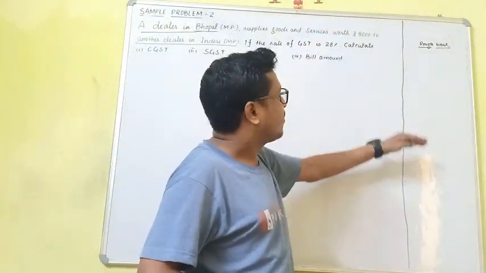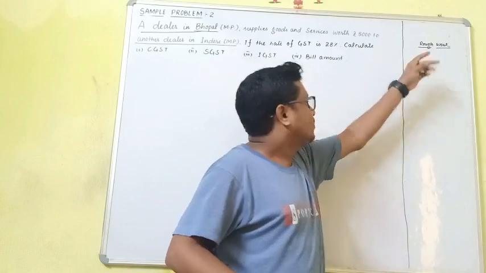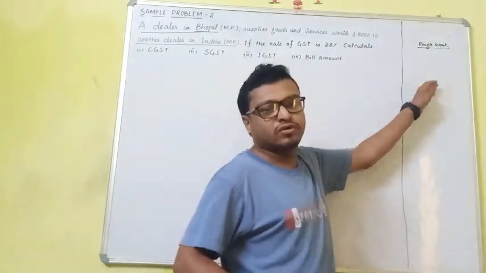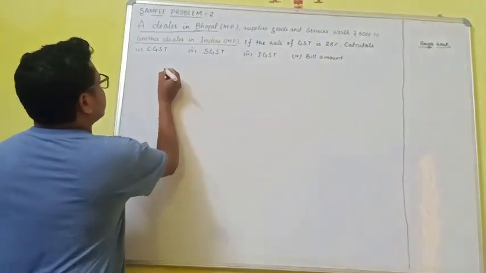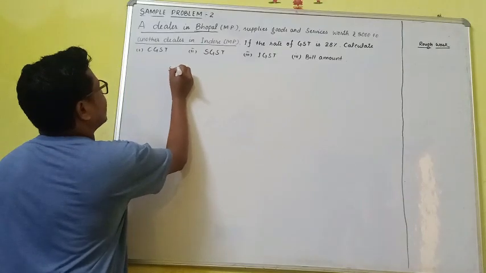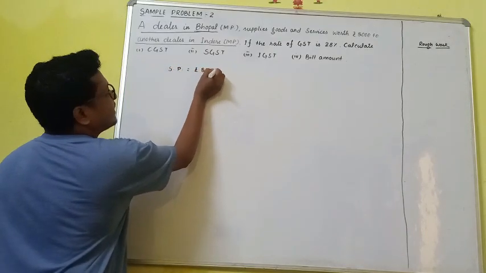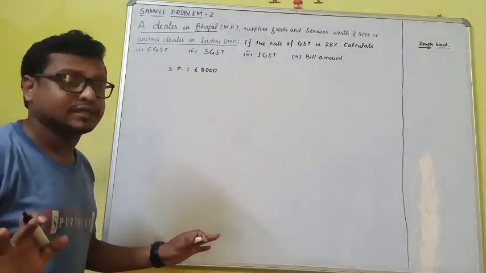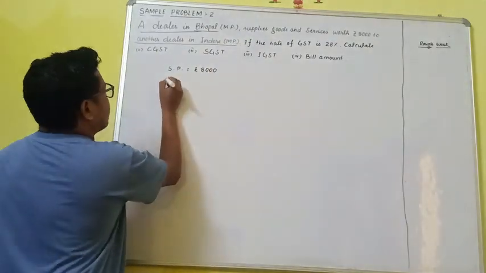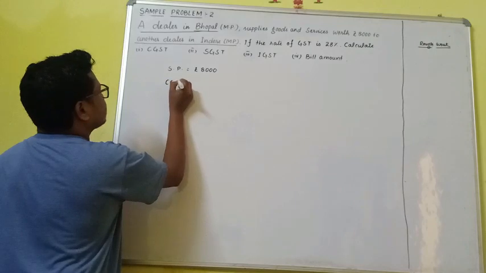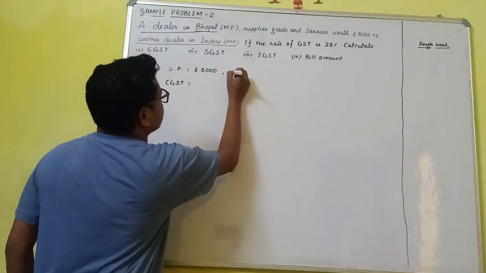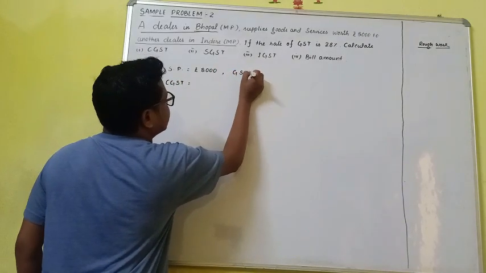For our rough work I have taken another portion of the board. So first, what is the selling price here? Selling price is rupees 8,000. Is there any discount? No, no discount is there. So what will be the CGST? Before that, what is the GST percentage?